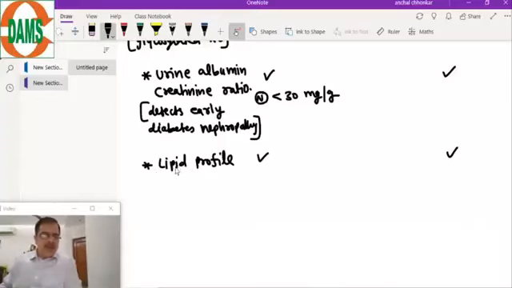And the most common lipid abnormality in diabetes is, I will give you the hint, increased free fatty acid.